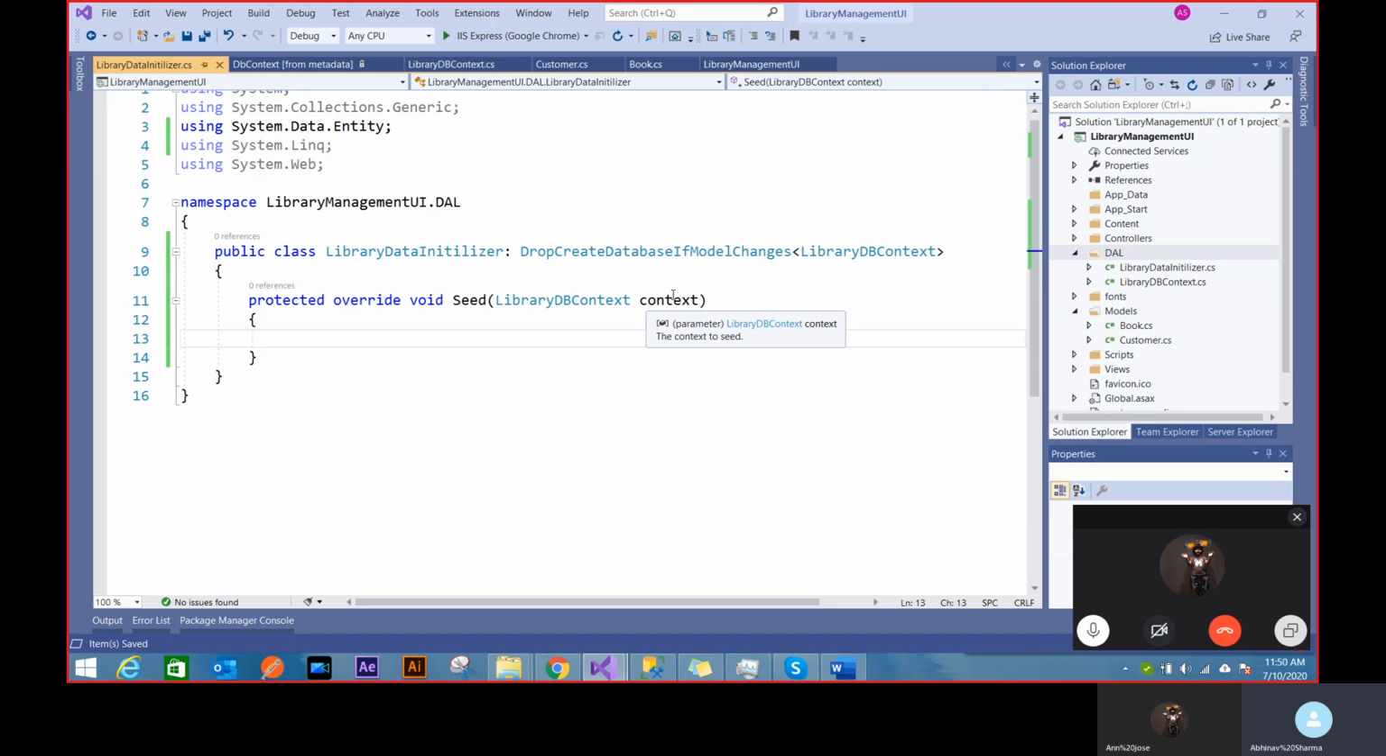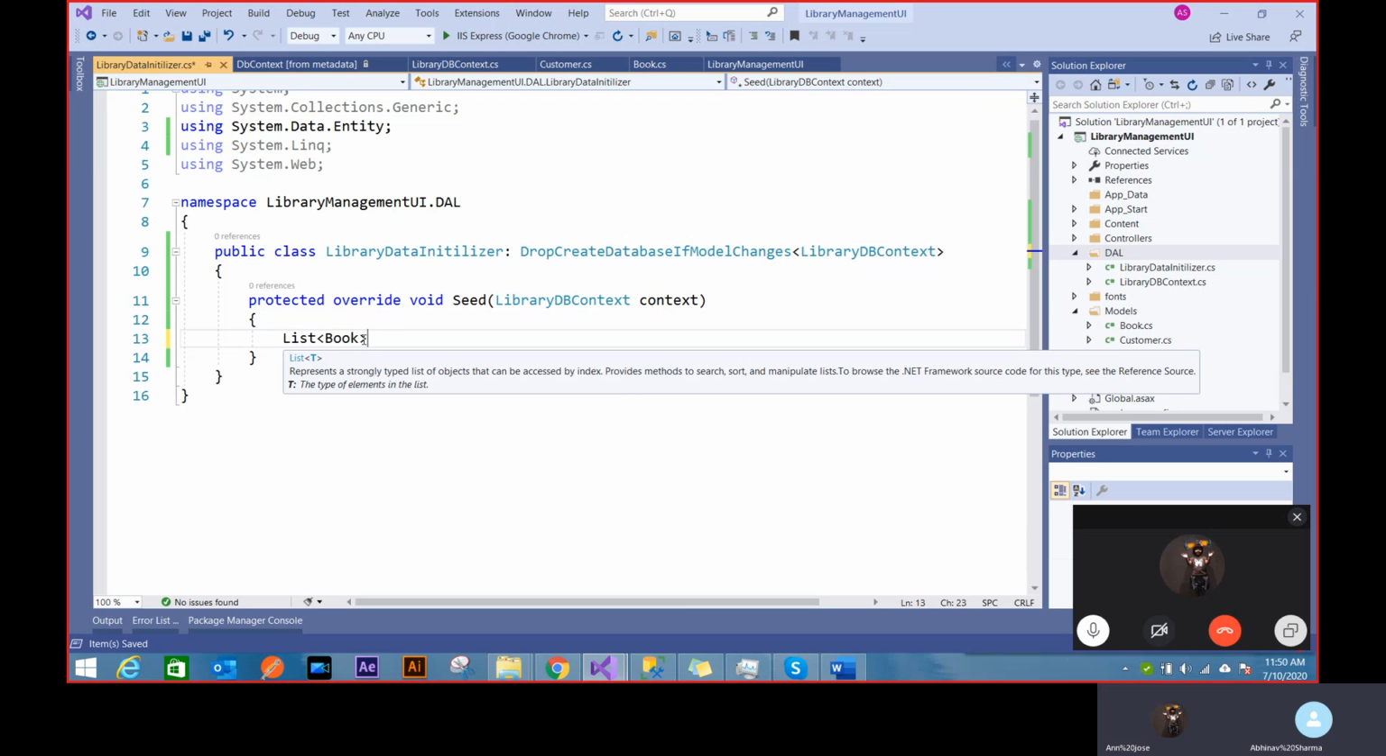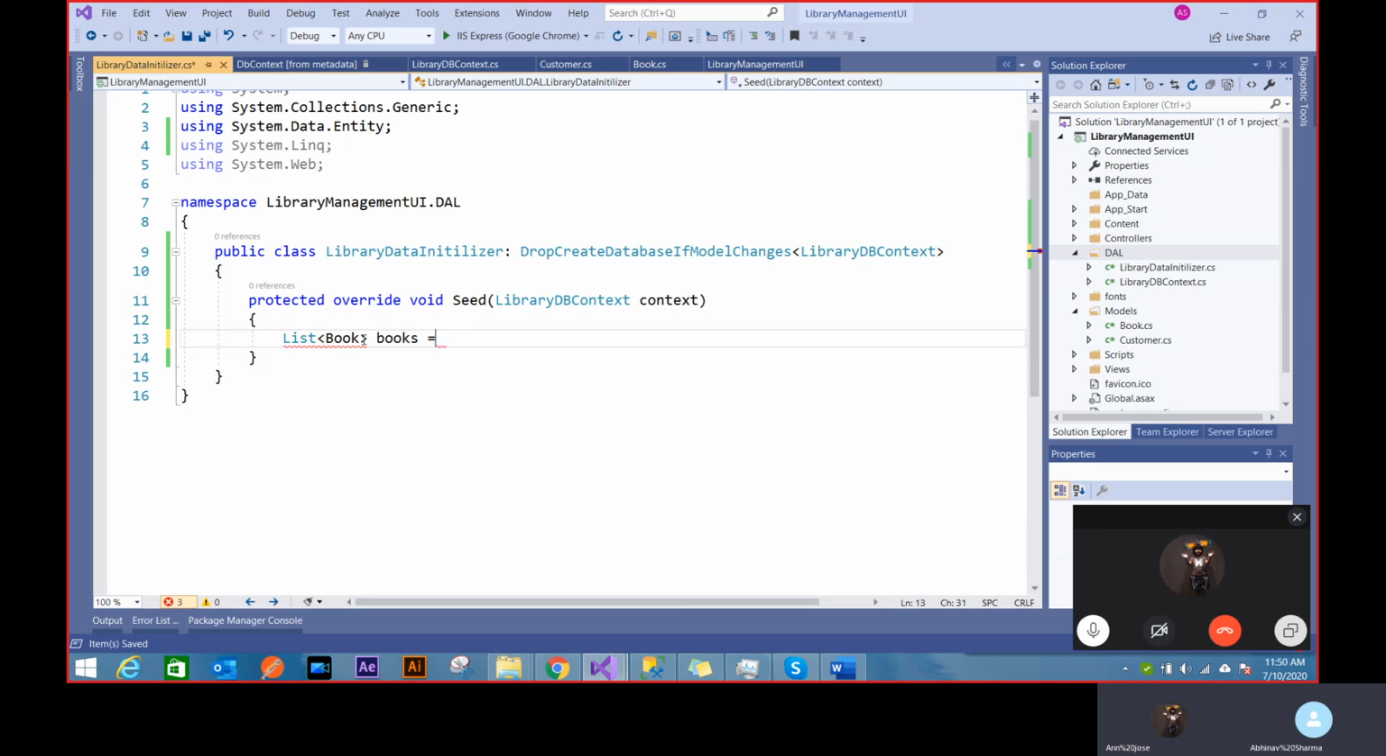So now I have this properties object, which will be created for me somewhere by my data initializer, and I can seed it now. So now let's just create a few records. I will have a list of book. I'll call them books. This is like what I created, the dummy records, remember? I'll be just creating those dummy records here.